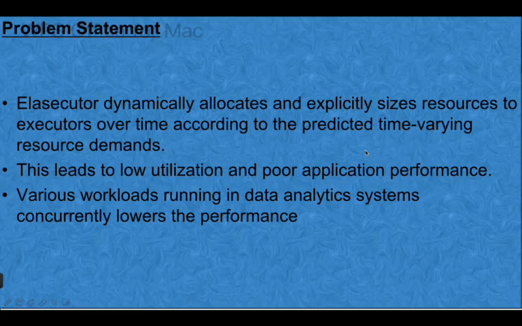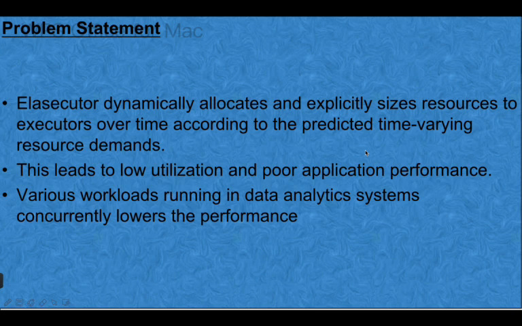Here we can get to know what the problem statement says. Basically, modern data analytics systems use long running executors to run an application, and these executors exhibit time varying resource requirements. Existing schedulers simply reserve resources for executors and use the peak resource demand to guide executor placement.